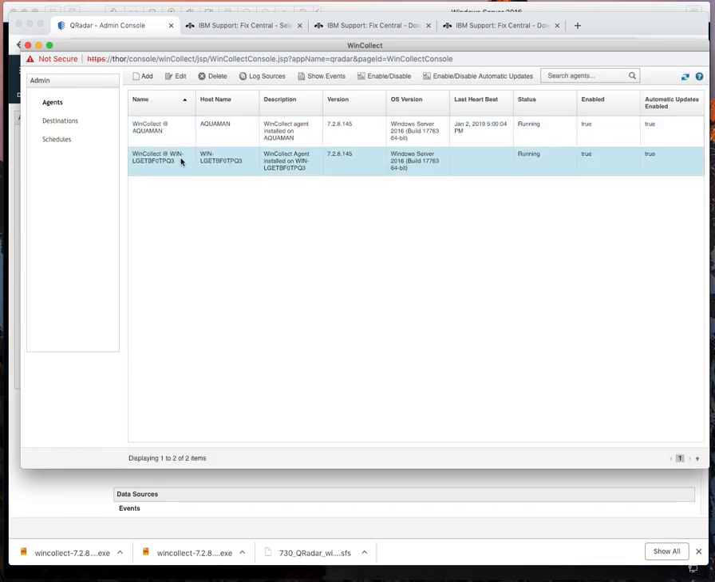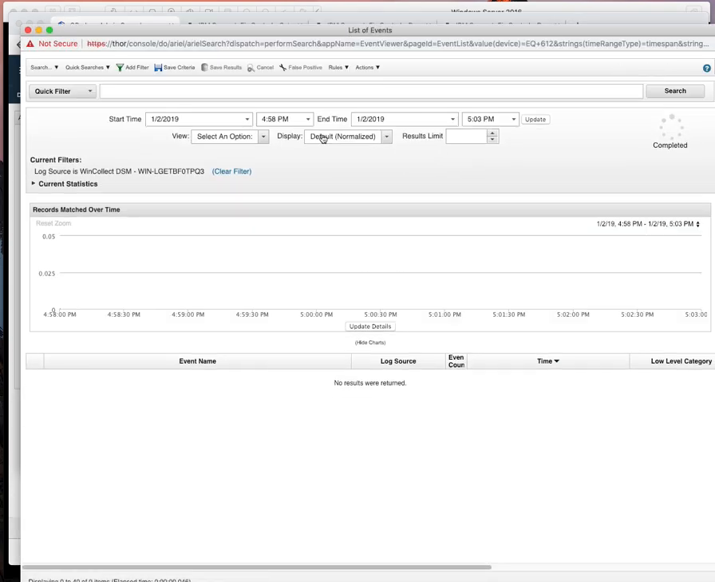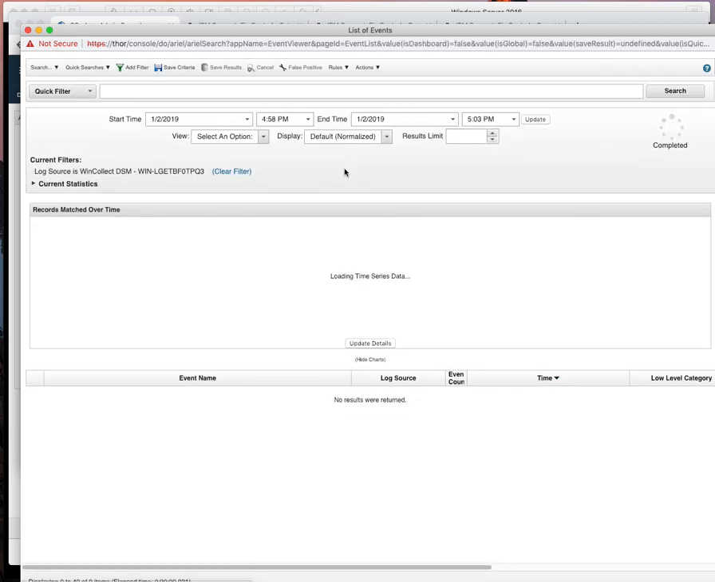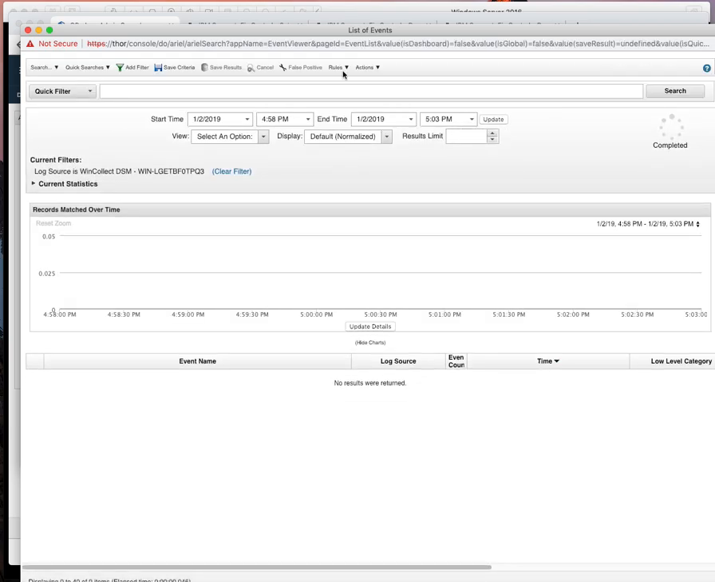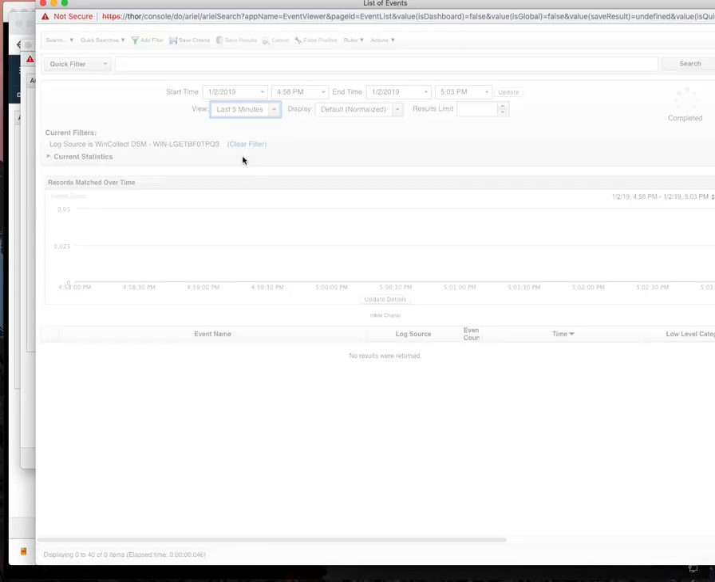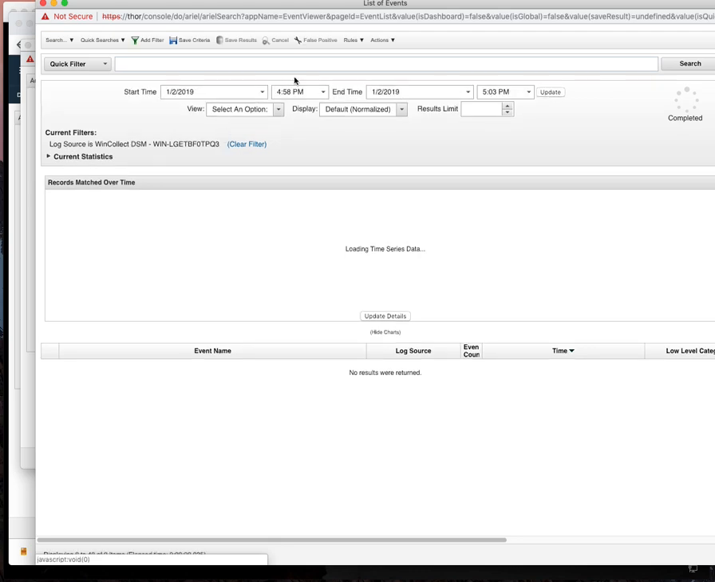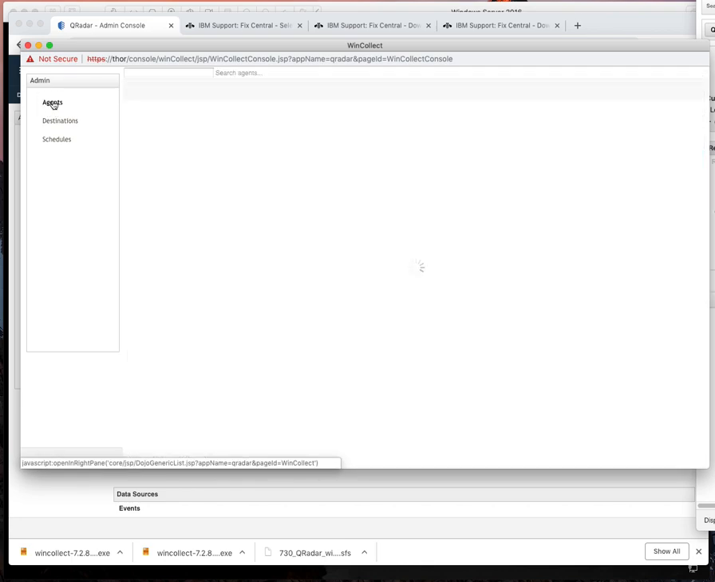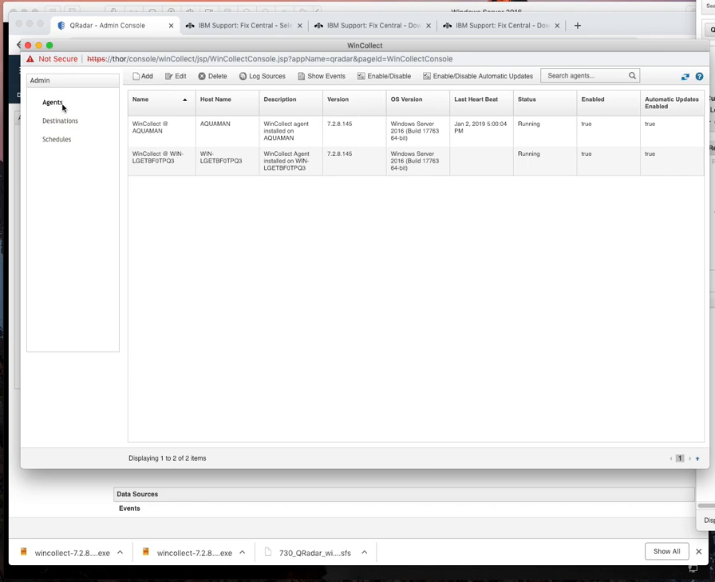And we're getting running, so let's do show events. We should be able to get some status messages from WinCollect. Nothing yet. Could still be sending them. Oh, it stopped it. Interesting. It's running again.